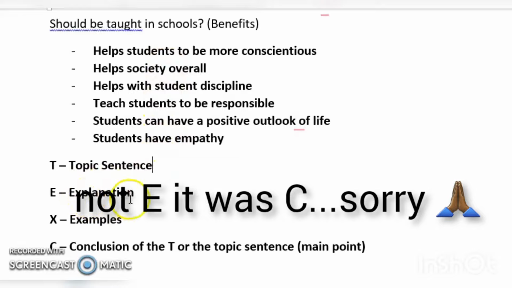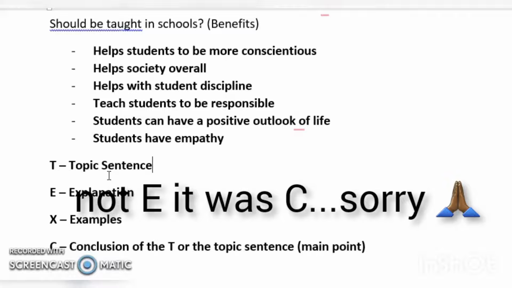Then you have your explanation. Now, every paragraph should at least have 4 to 5 sentences. Now, whenever I mark my students' essays, I always indicate, okay, you got your T, you got your E. Where's the X and C? You will lose marks if you do not have the full, what shall I say, the full gist or the full main ideas really executed. Okay, kids? So that is the only way you can get your full marks when it comes to content of your essay, which is 5, by the way.